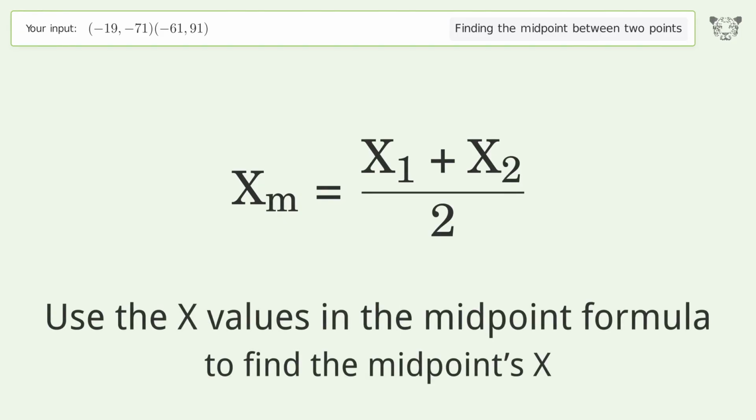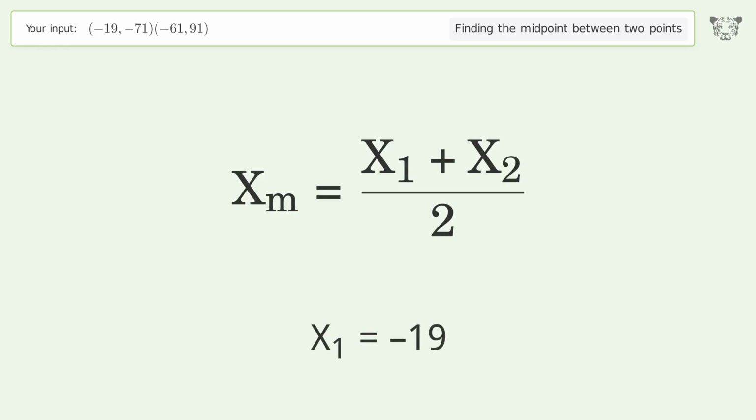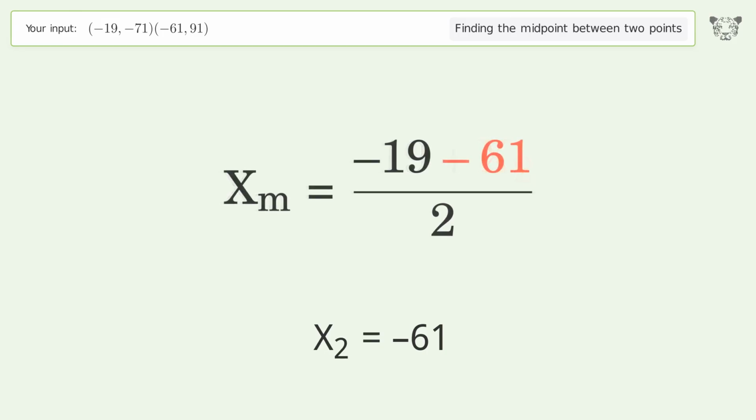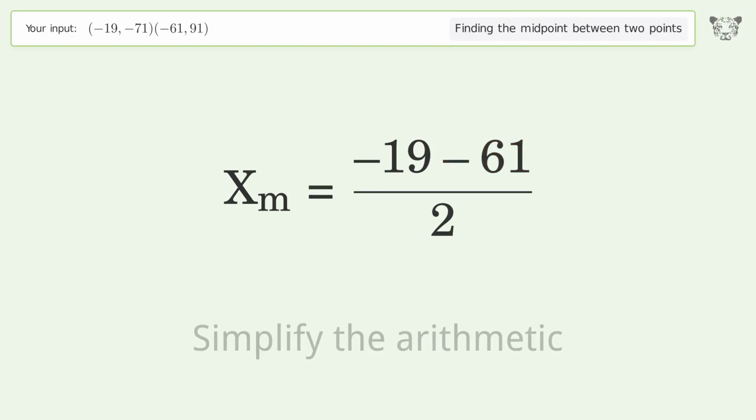Use the x values in the midpoint formula to find the midpoint's x. x1 equals -19. x2 equals -61. Simplify the arithmetic.